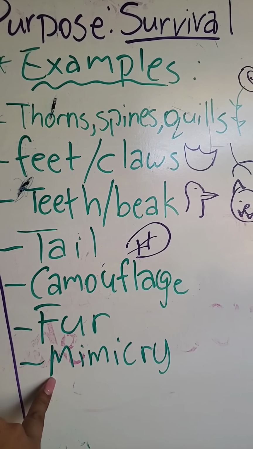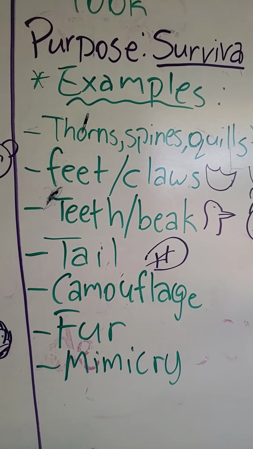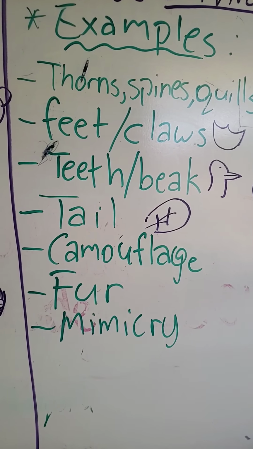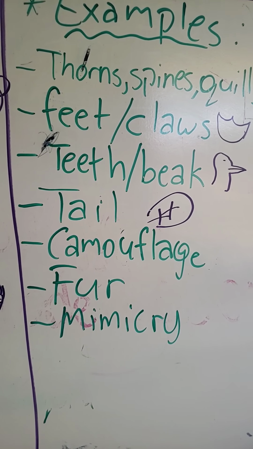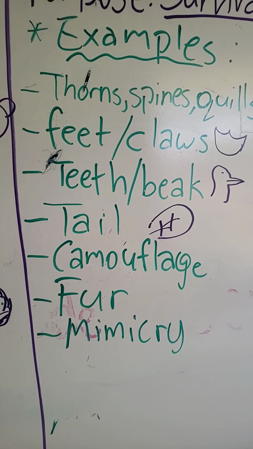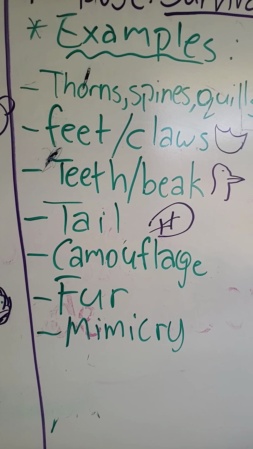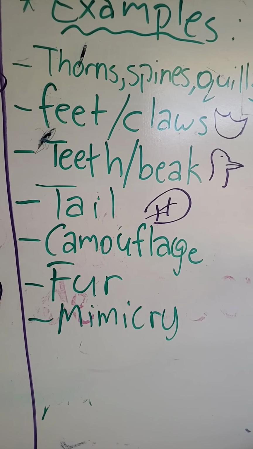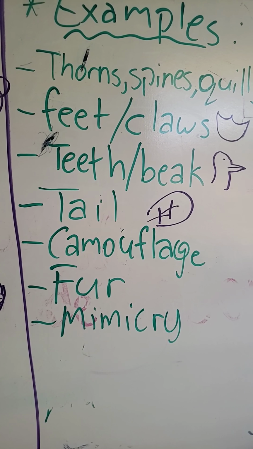And there's mimicry, which is whenever an animal looks a certain way so that it can fool other animals into not eating them. Think of the monarch butterflies. There is a moth that looks like the monarch butterfly. The monarch butterfly is poisonous. However, that moth is not poisonous, but predators think it's poisonous because it looks like a monarch.